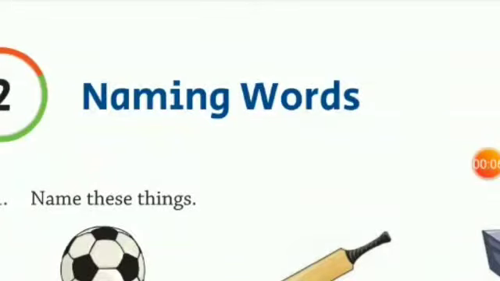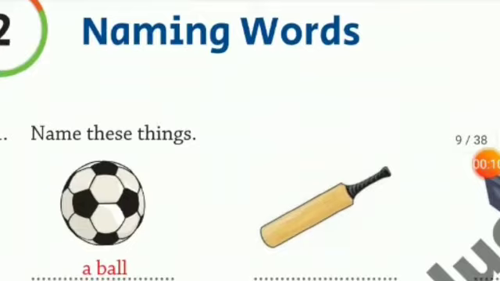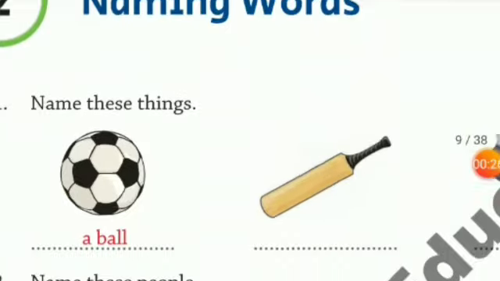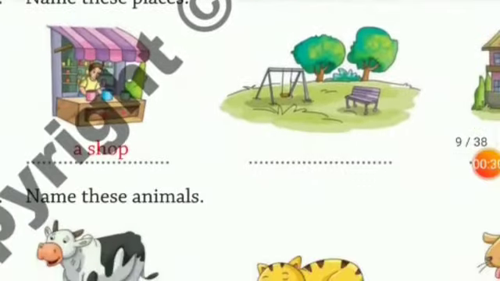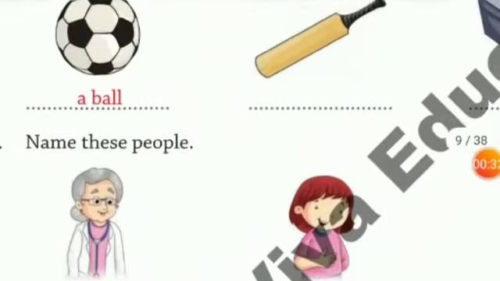Going to start with lesson number 2, naming words. Now what are naming words? Naming words are nouns. That is, they tell us about persons, places, things or animals. Now here you are given some pictures either about the things, people, places or animals, and you have to name